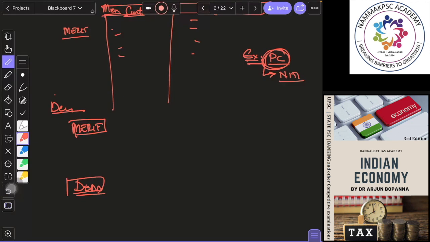And then you will write the merits. These are cost effective because there is economy of scale. Then there is better command because everything is monitored from the central level. Then there is uniformity throughout the country. Then there is proper coordination between various institutions, federal institutions, line departments, and all. There is a more focused vision and control over the resources, because all the resources will be controlled by the central body. The resources will be allocated so that the maximum benefit comes out of them. Therefore, welfare of the nation will be maximized. Like that, you will be writing the merits of it.